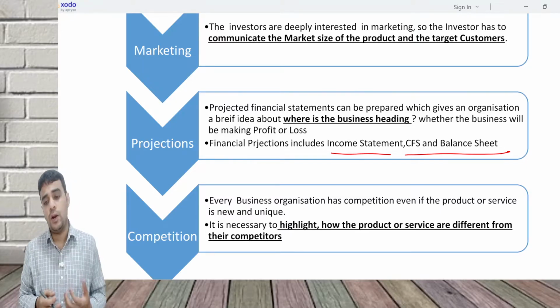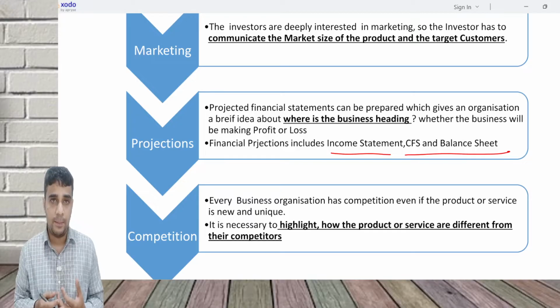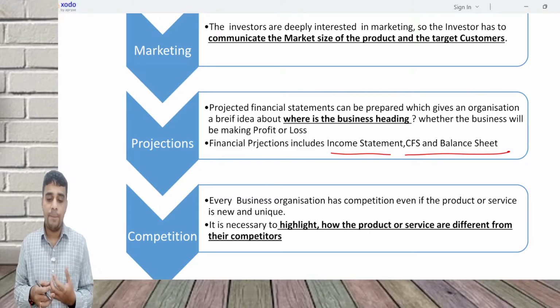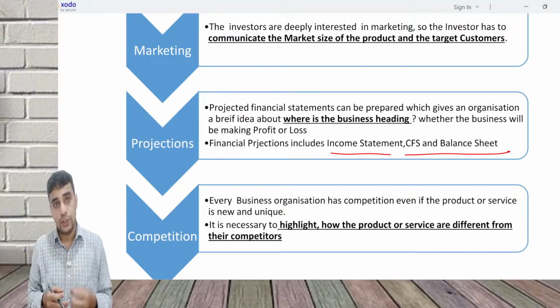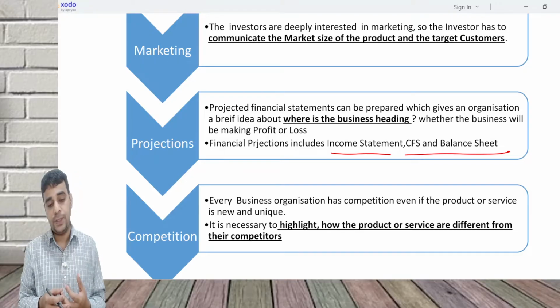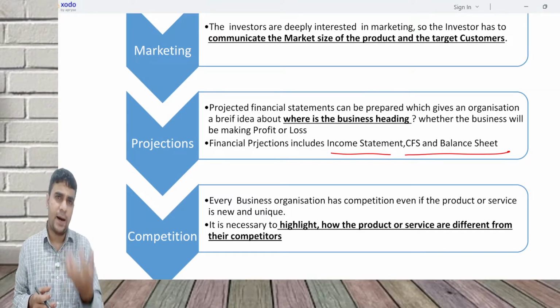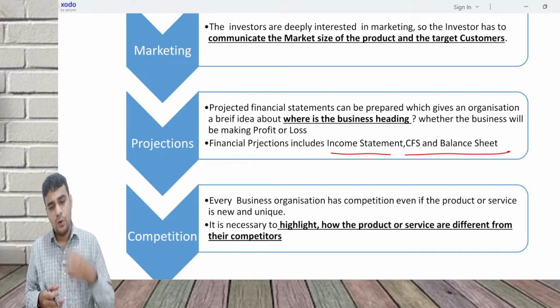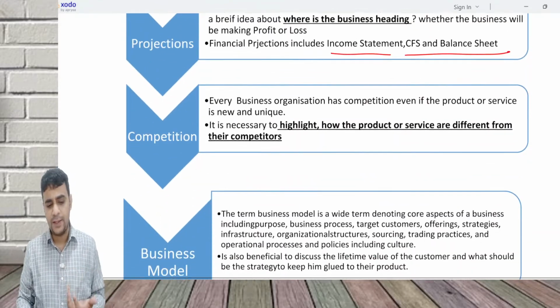Give an overall view on the competition which is there in the marketplace. That is, who are the competitors? How is our product unique as compared to the competitors? We'll also talk about whether any past funding has been taken by us. What is the business model of the company? A lot of other things will be talked about.